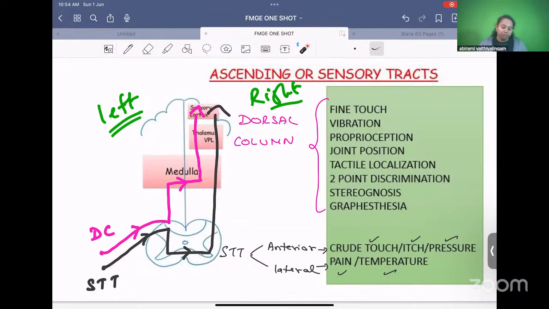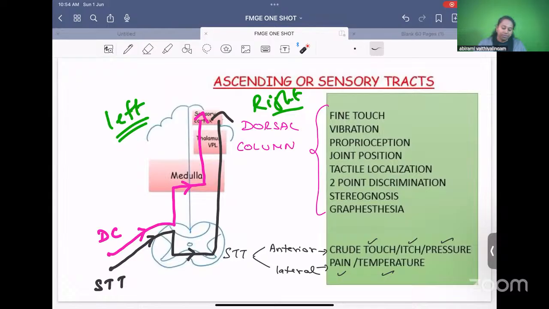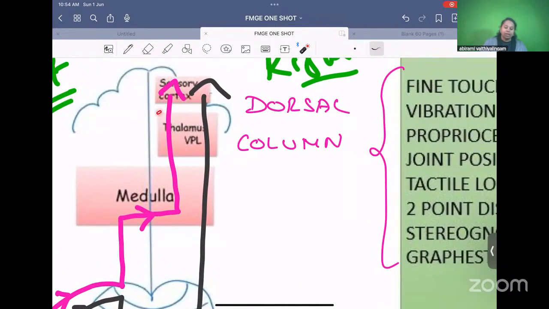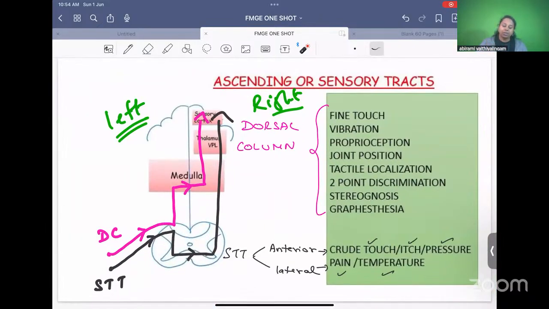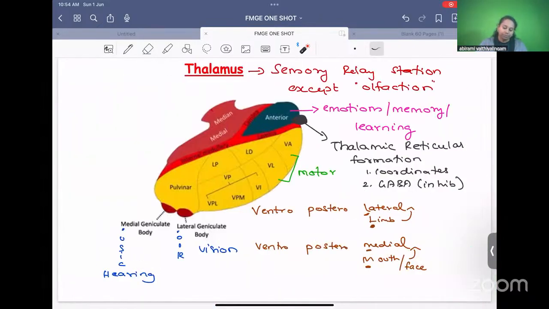Very, very important point. So that is about the ascending or the sensory tracts. As you can see, both the sensory tracts pass through the thalamus. So thalamus is called the sensory relay station because all sensations are relayed into the thalamus. So this is the thalamus. Let's see the different nuclei of thalamus quickly. Since we are coming across thalamus, I'll finish thalamus also.